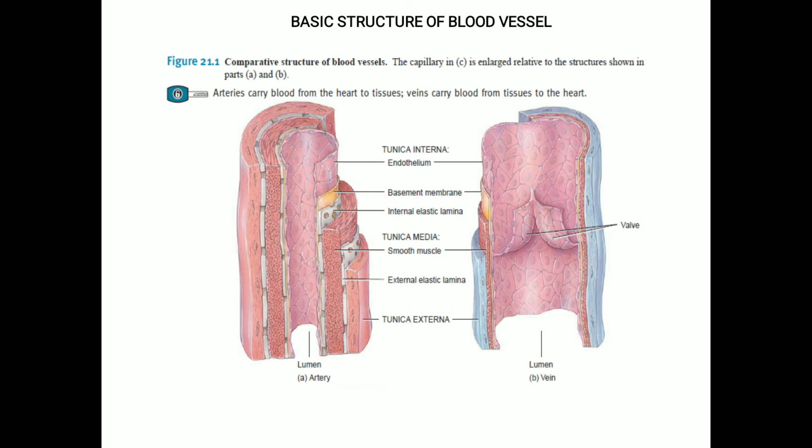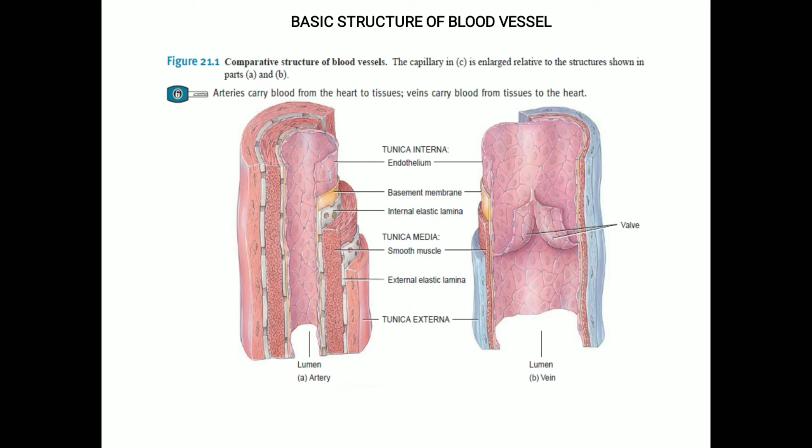So from the picture you can see that the wall of the blood vessel is made up of many different layers. They are called the tunics. The wall of the blood vessel is made up of 3 layers, consisting of different tissues. First, an epithelial inner lining: the inner lining of the blood vessel, which is close to the flowing blood, is called the epithelium. Then a middle layer of smooth muscles and elastic connective tissues, and an outer layer of connective tissues.